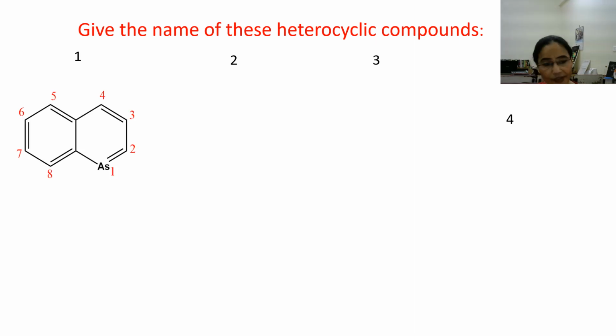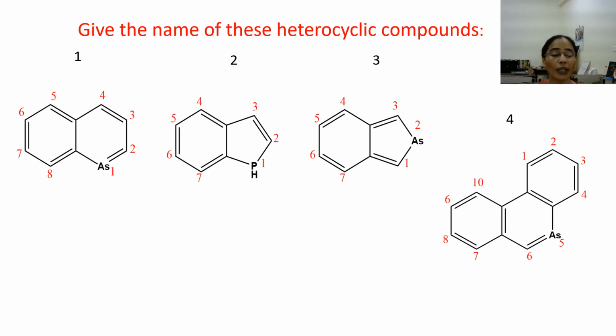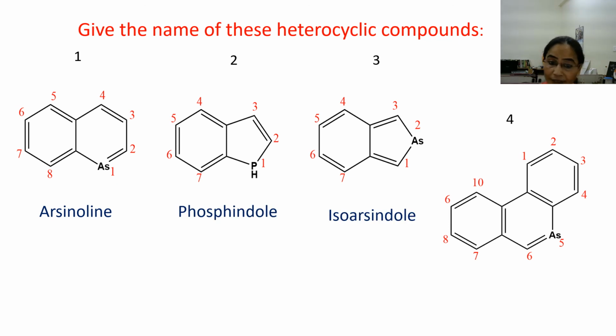Here are some other structures. Again, you have to pause the video, draw these structures and write the names yourself. If you didn't get them, then here are the answers. Arsinoline, this is phosphindole, this is isoarsindole, and this is arsenine. If in this ring structure arsenic is removed, then this is simply phenanthridine, and if a heteroatom is introduced here, now it becomes phenarsazine.